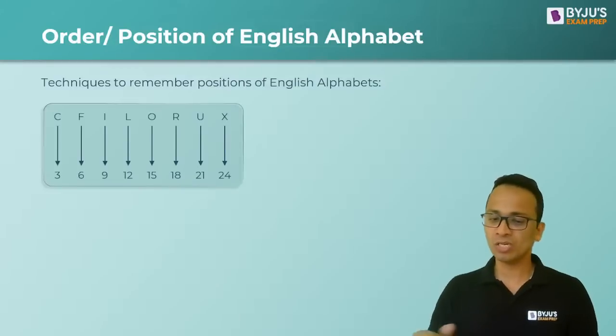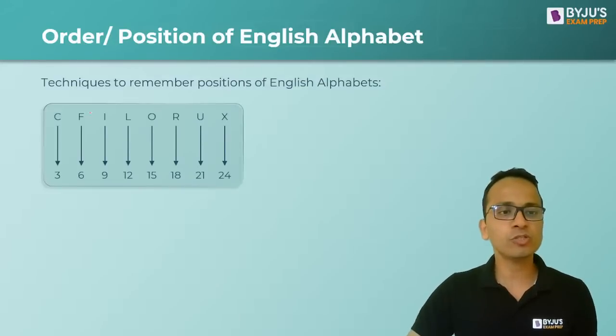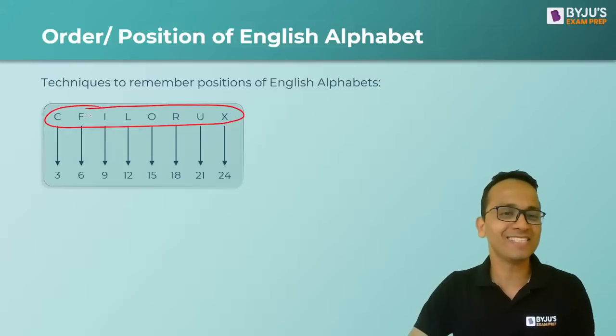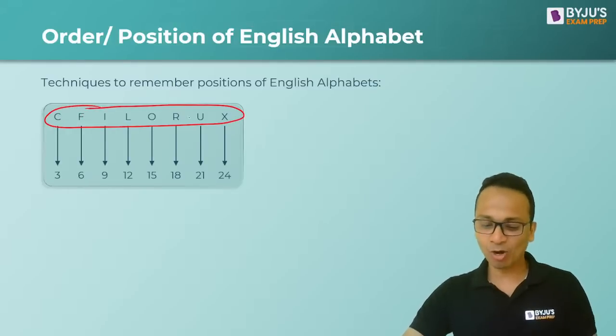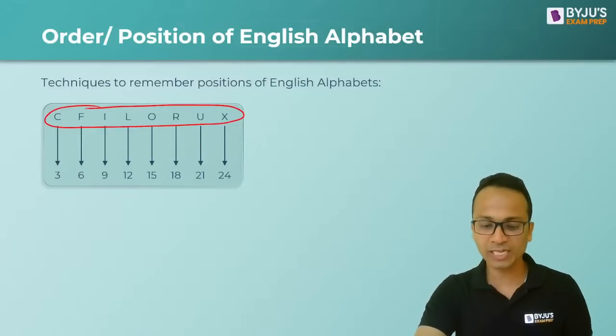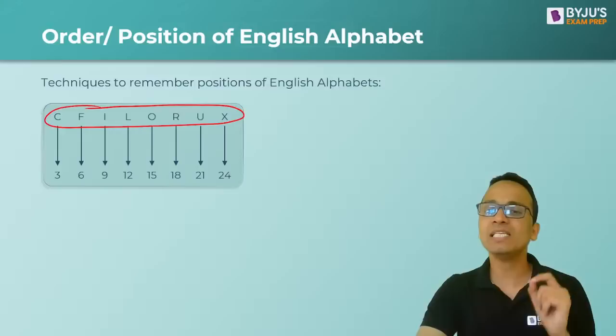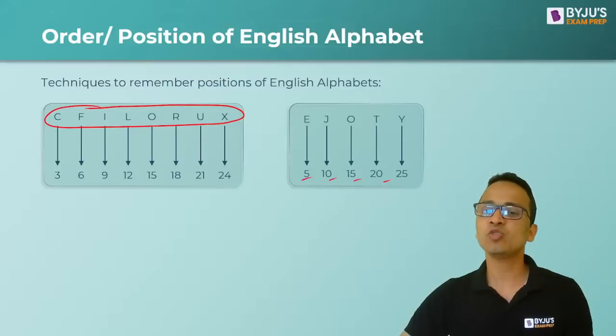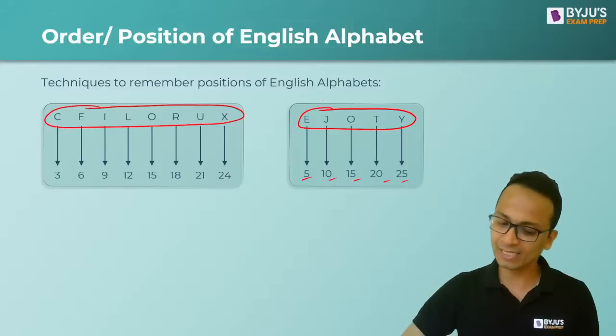CFILORUX. Okay, so you can remember it as a word, CFILORUX. It's just like the name of a medicine. Okay, or what you can do is, yes, Rishabh and Ankit, both of you are absolutely correct. So we can learn them as EJOTY. So EJOTY, these are the multiples of 5. 5, 10, 15, 20 and 25. So EJOTY, you can learn them like this as well.